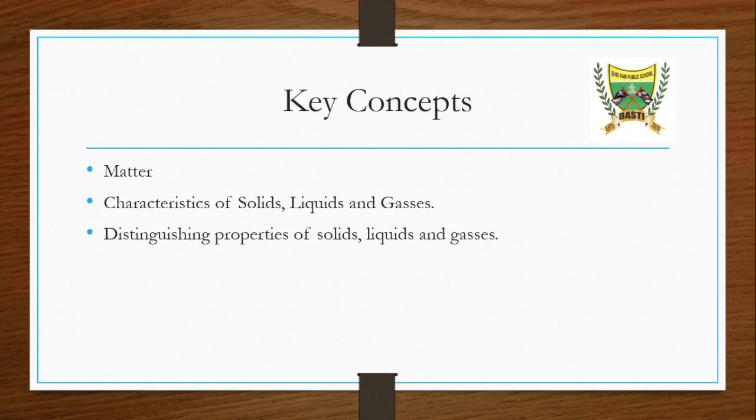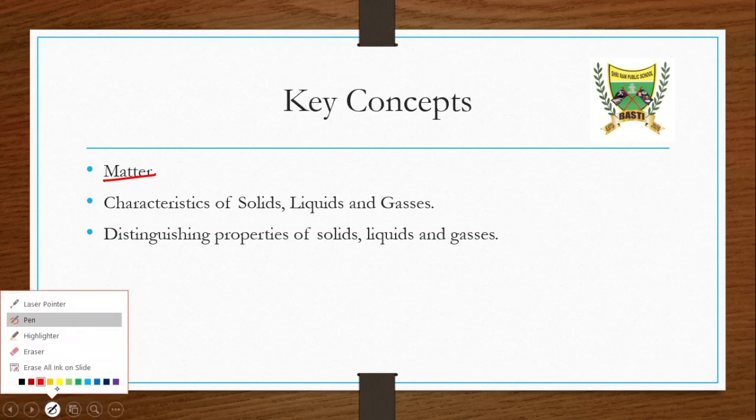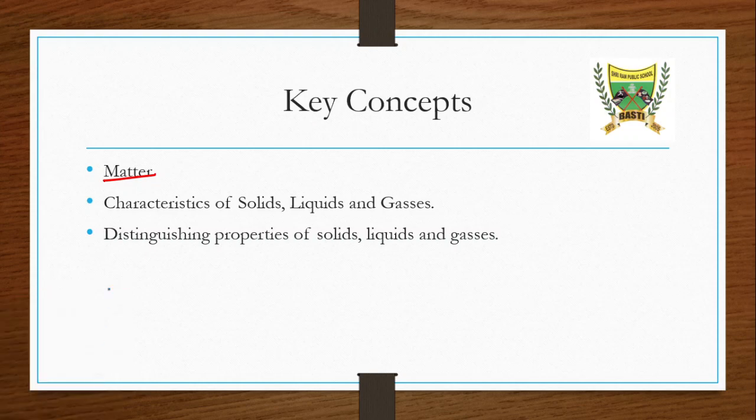First let us see which are the topics that we are going to cover in this chapter. Those are matter, what is matter and what are its basic characteristics that we will be discussing here. What are the characteristics of solids, liquids and gases? Then the distinguishing properties, that is, how can we differentiate between solids, liquids or gases. What are the basic properties from which we can distinguish, that we will be discussing in this topic.